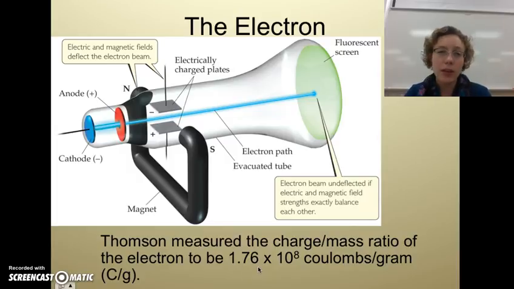A coulomb is the SI unit of electric charge. So ultimately we've got electrons and they have some amount of charge associated with them. This is the ratio of their charge to their mass.